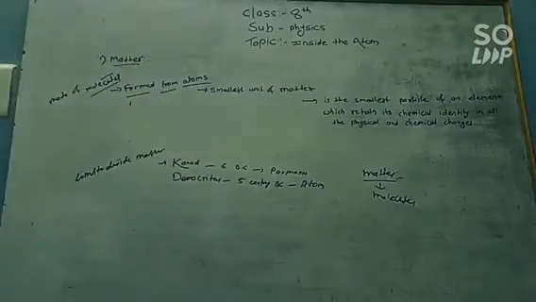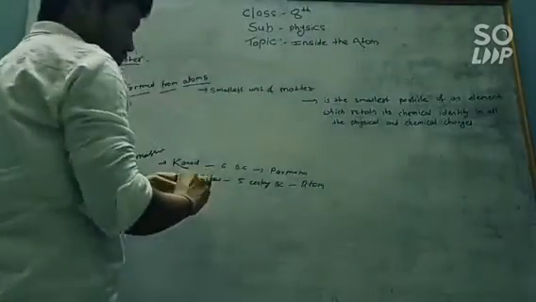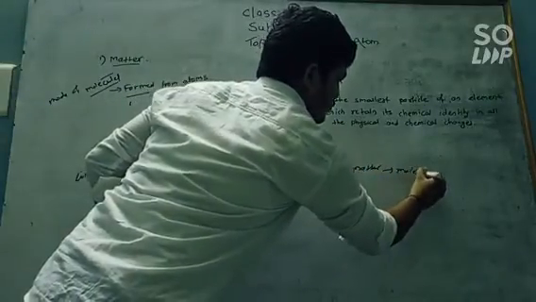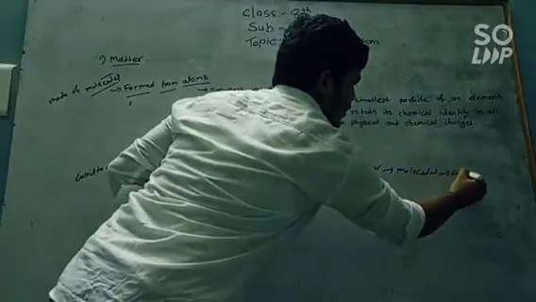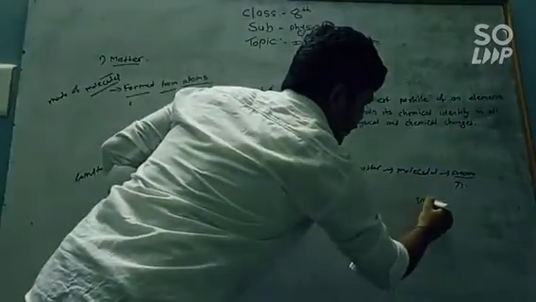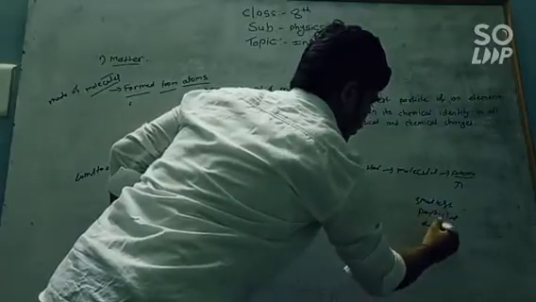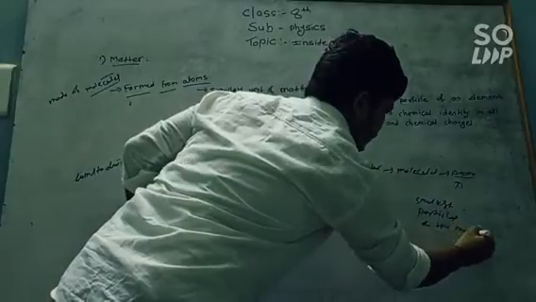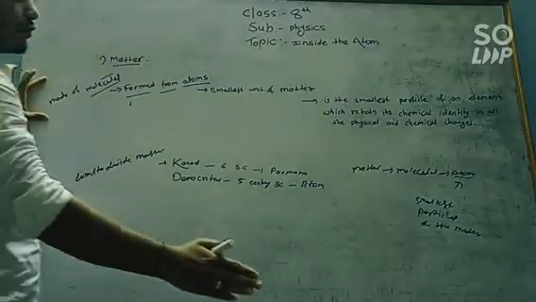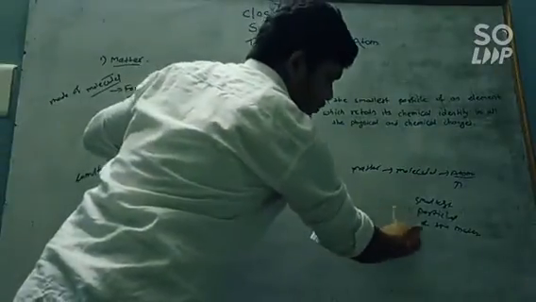Matter is made up of molecules, and molecules are made up of atoms. So here we can say that the atom is the smallest particle of matter. Matter is made up from molecules, and molecules are also made from atoms. Now, what is the atom? Atom is the smallest particle of matter.